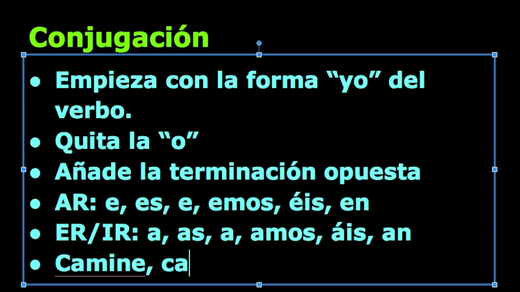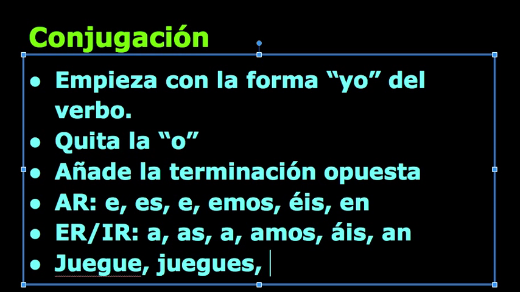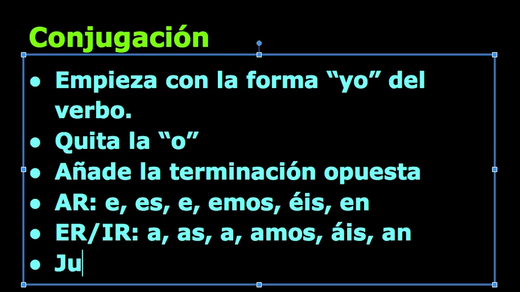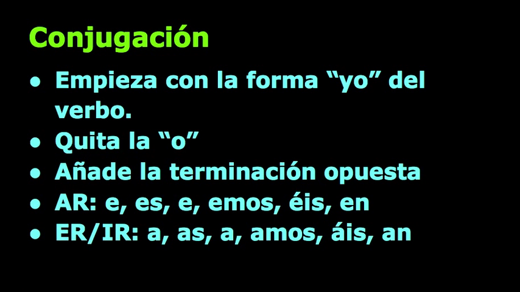Again, this is review. Remember that a verb like poner, which has a yo-go irregular form in the present tense, is going to go to ponga, pongas, right? We know that jugar is going to go to juegue, juegues, and then, as a boot verb, after we go to juegue, it goes to juguemos, right? So keep these forms in mind. They're really important as we go on. So again, this is the conjugación. We already know it, and we should know it.